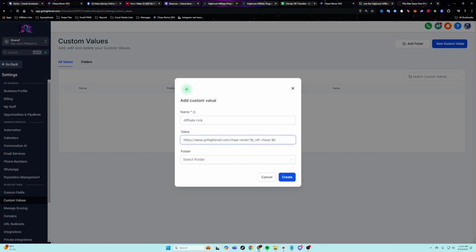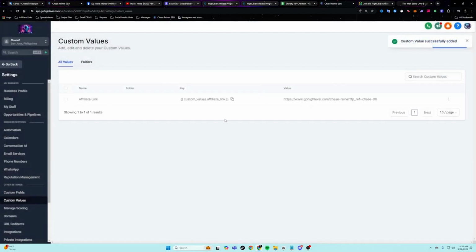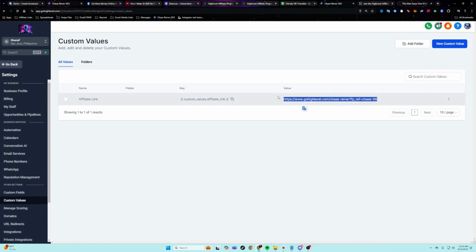So now that we have that custom value and I click on create, that's going to set the custom value of that link for every single email. So anytime this thing's mentioned in all of the emails, which it's mentioned in every single link, it's going to point to whatever the value is that I set. And now all of a sudden you have every single one of your emails pointing to your affiliate link.